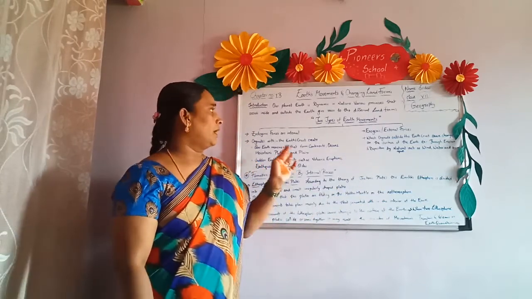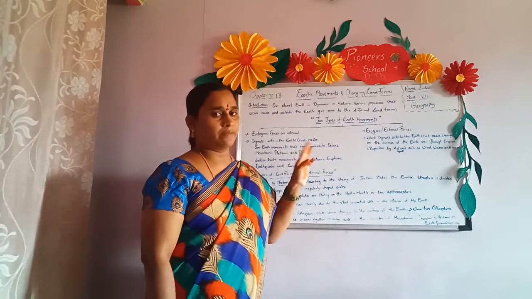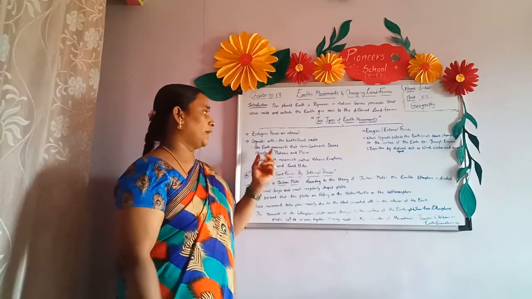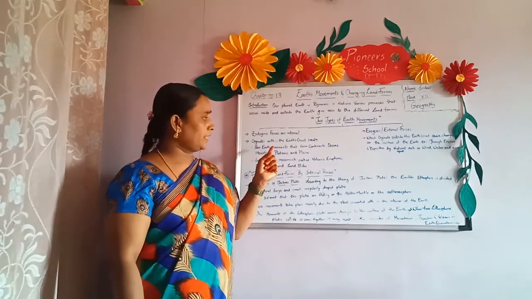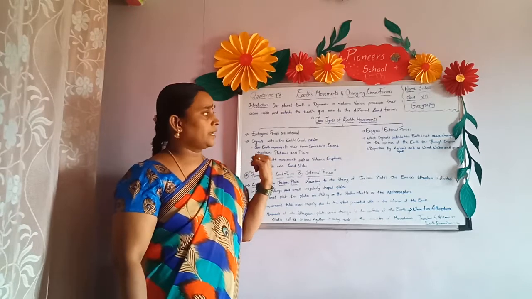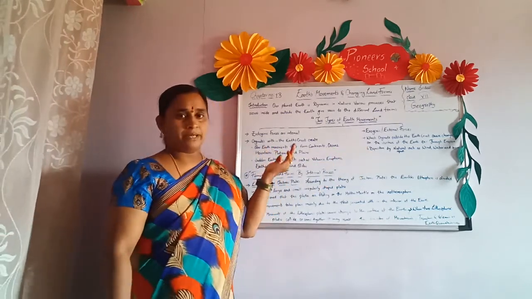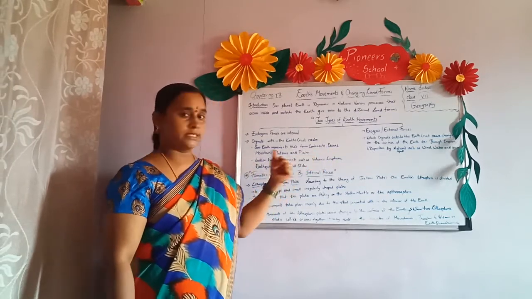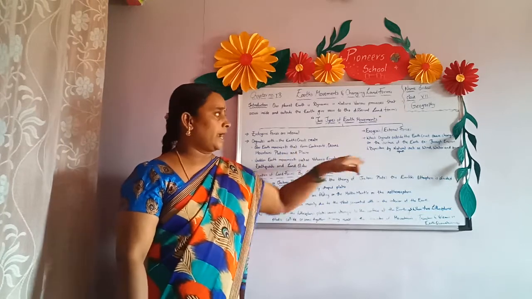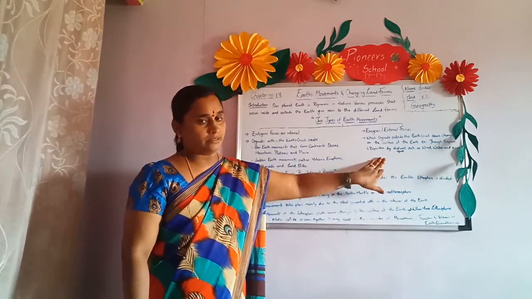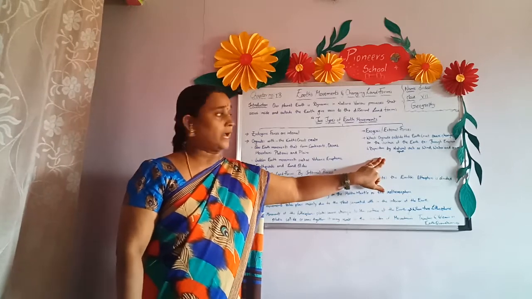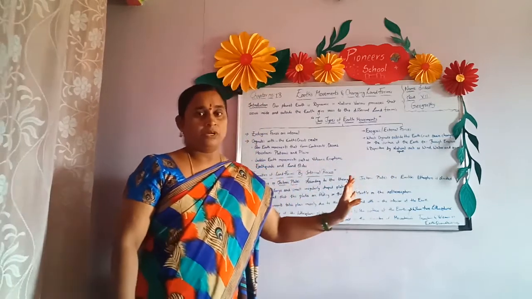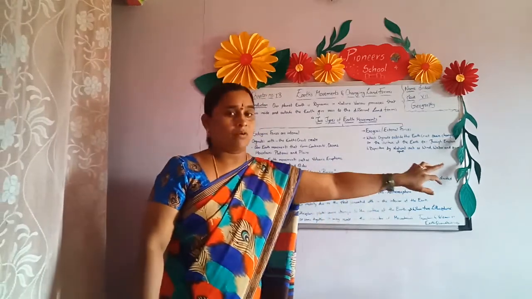Okay, children. Once again, we have two types of earth movements: those we can see and those we cannot see. Those we cannot see occur inside the earth's crust, and those we can see occur outside the earth's crust. The movements inside the earth give rise to the formation of continents, oceans, mountains, plateaus and plains. And outside the earth, because of earth movement, so many changes occur, such as erosion and deposition. How do these happen? Due to natural agents such as wind, water, air and so on.